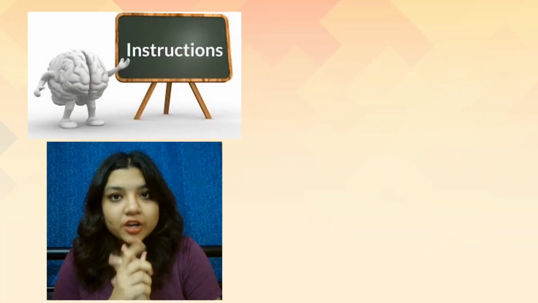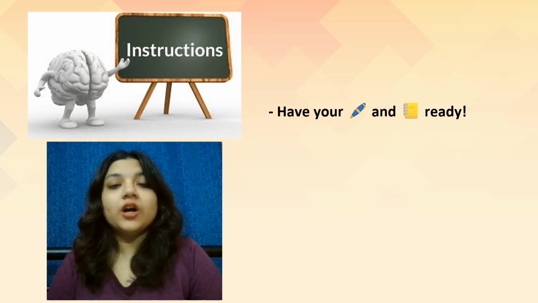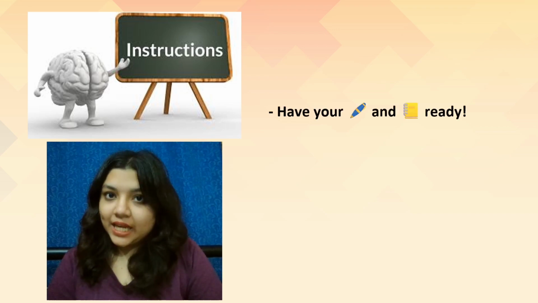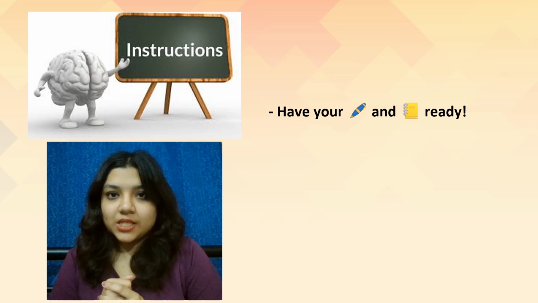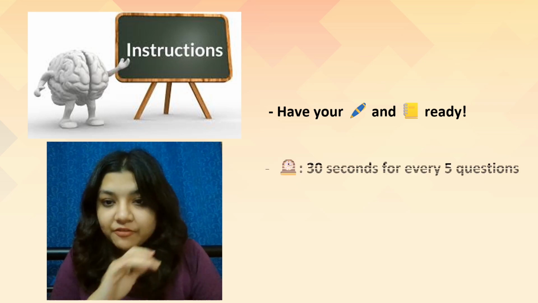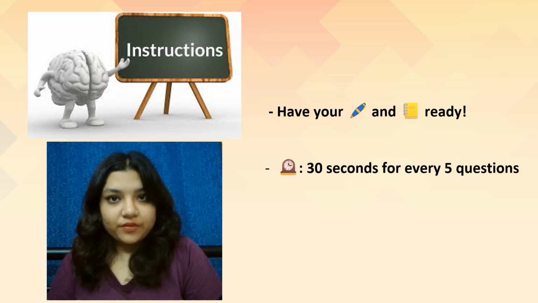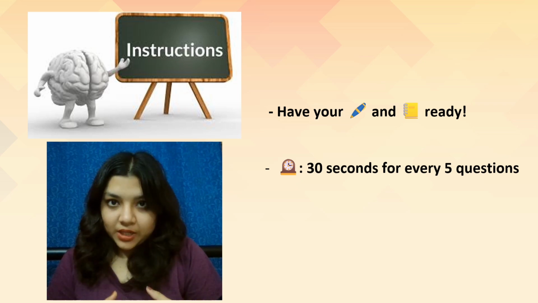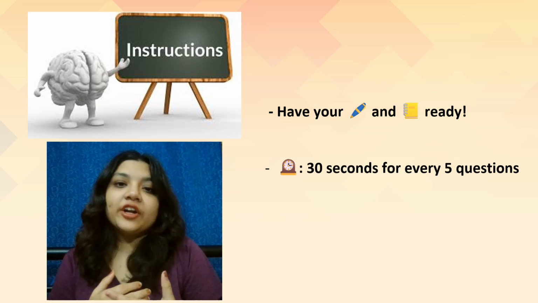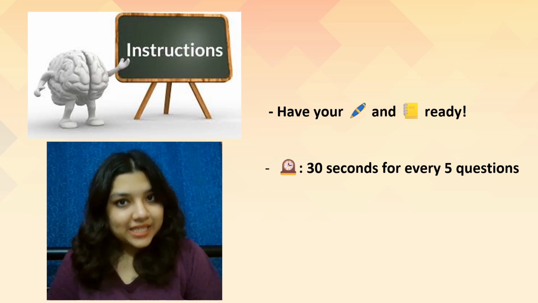Okay, so the instructions are: first, have a pen and your notebook ready so that you can jot down your answers. Secondly, every 5 questions will be given 30 seconds to solve. That is, there will be a timer ticking for 30 seconds during which you have to solve the questions on the screen.